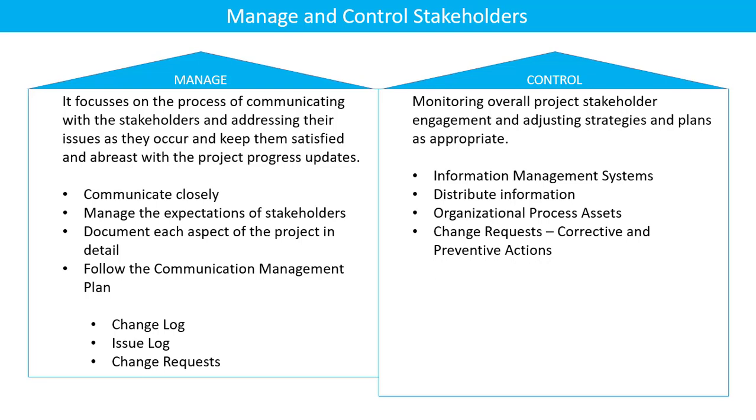Like we have information management systems which can be used to extract and distribute information to the stakeholders. So as a result of control stakeholder management, even new stakeholders are identified in the interim, and reassessment of current stakeholders is performed, and status review meetings are also used to exchange and analyze information about stakeholder engagement. And same as we have discussed change log, issue log, and change request, here also change request comes in the form of corrective and preventive actions. So stakeholder management plan and stakeholder register may also be updated as a result of new stakeholders being identified and any new adjustments to the strategies made.